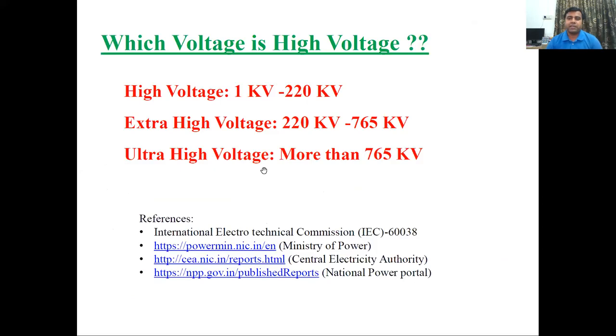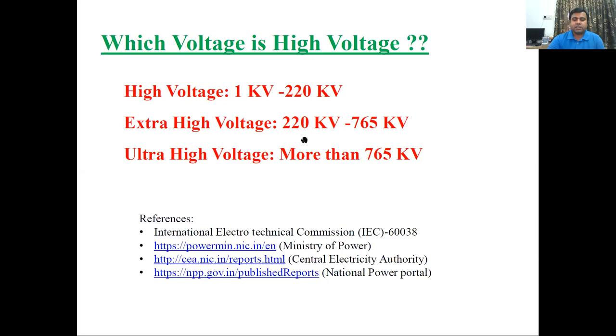Before seeing the applications of high voltage, we will see what is high voltage. Based on the level of the voltage, we can categorize high voltage in three categories. First is high voltage: the voltage in the region of 1 kV to 220 kV will be termed as high voltage.